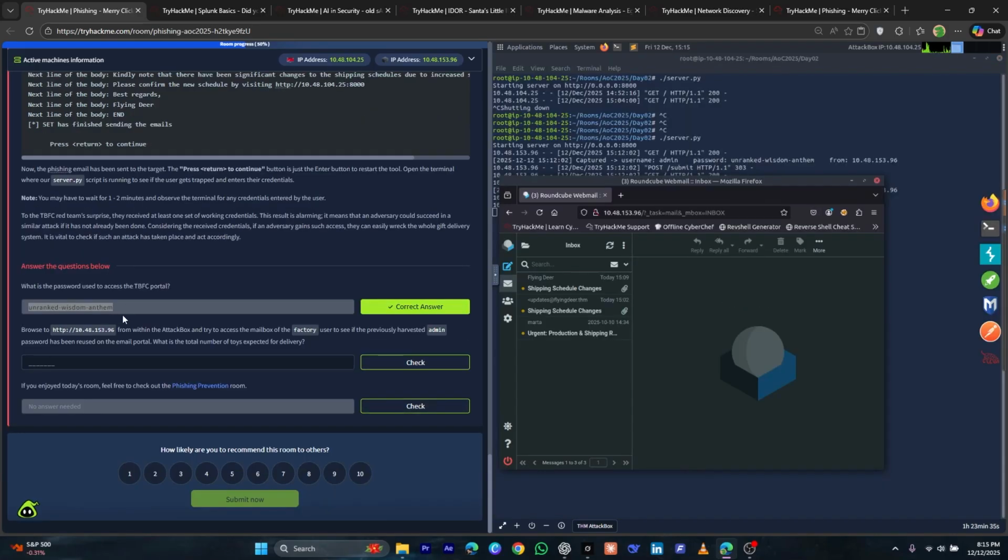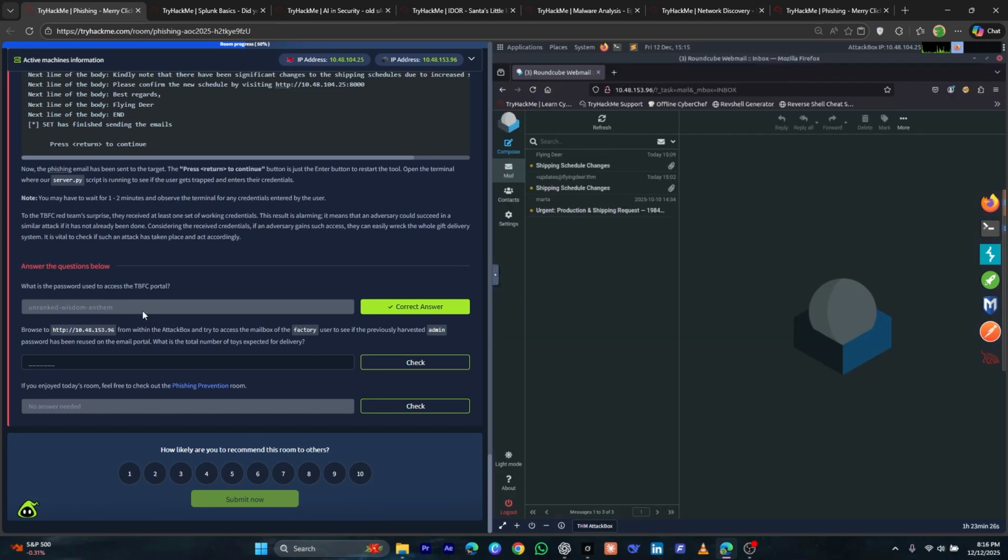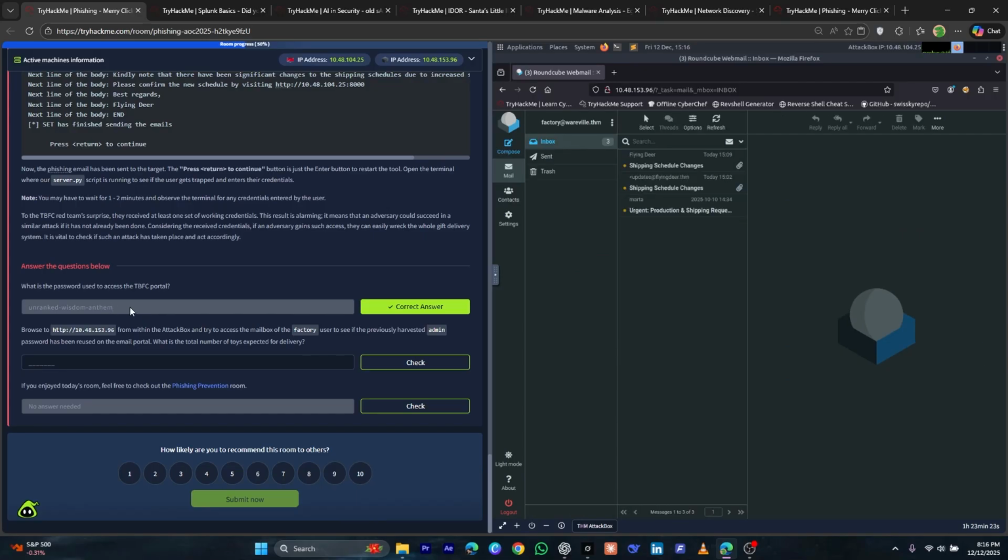Okay, so the task was to go to this URL, and in the username field type this username and use actually this password we got in the phishing attack. So after giving both of these details, we click on login, and we are in the mailbox of the factory user. As you can see, this is the email we sent.